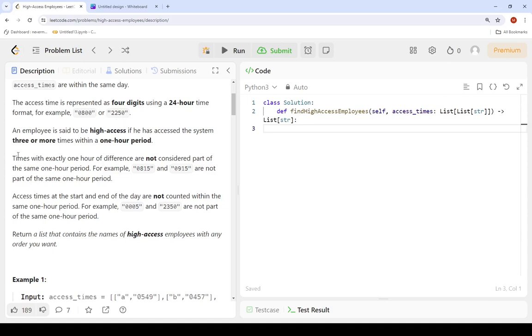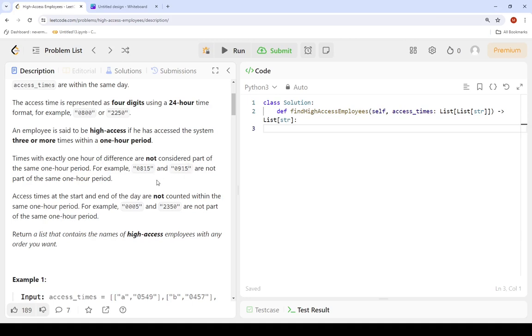An employee is said to be high access if he has accessed the system 3 or more times within a 1-hour period, meaning 10 o'clock to 11 o'clock is a 1-hour period. So anytime within 10 o'clock and 11 o'clock is considered a 1-hour period. Now, times with exactly 1-hour difference are not considered part of the same 1-hour period. For example, 8:15 and 9:15 are exactly a 1-hour difference, so we cannot consider them.